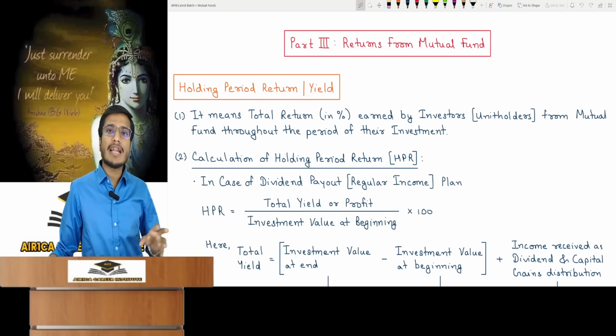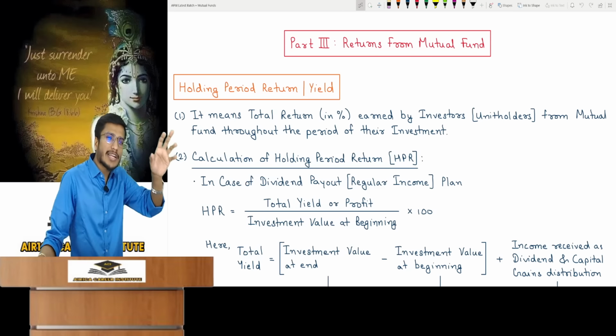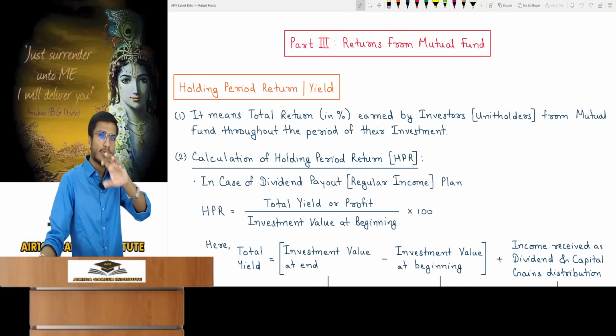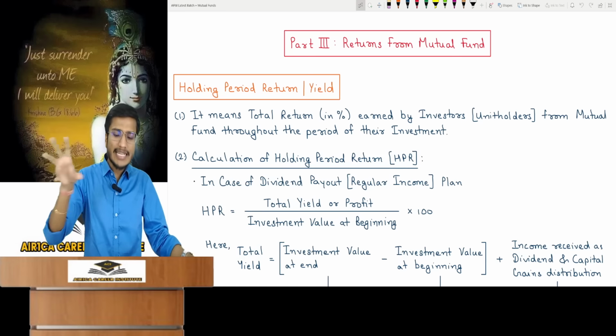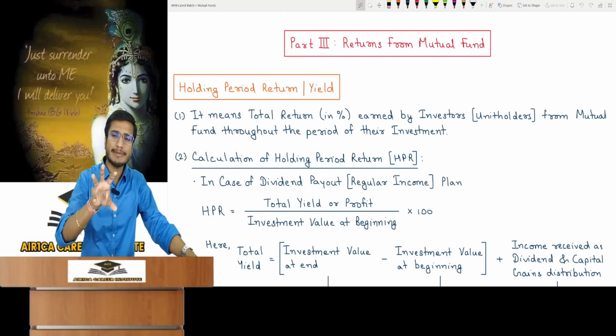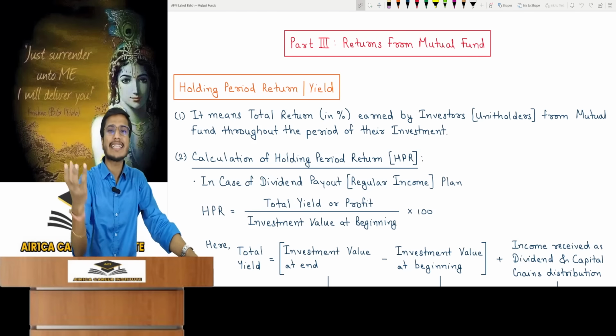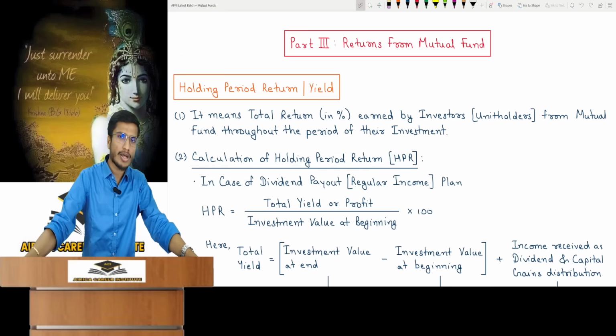And so as a result, mutual fund companies publish the returns that investors are earning from time to time. They calculate and provide how much return was given to investors in the last 1 year or 1 month. We will look at it from the investor's perspective. We will be the investors and all the questions will be based on investing money in a mutual fund. I need to know what return I have earned from my mutual fund investment. You need to calculate that return, and it is simple.